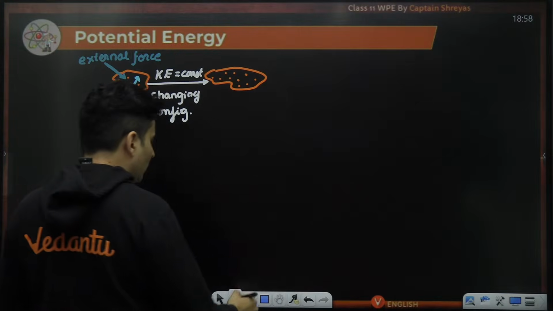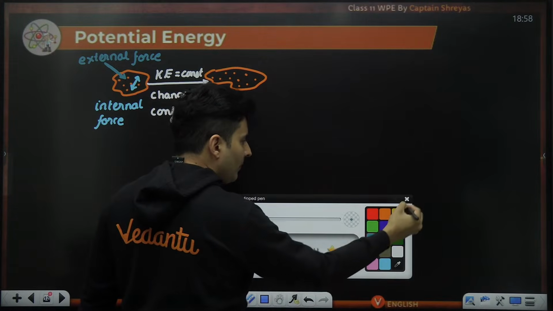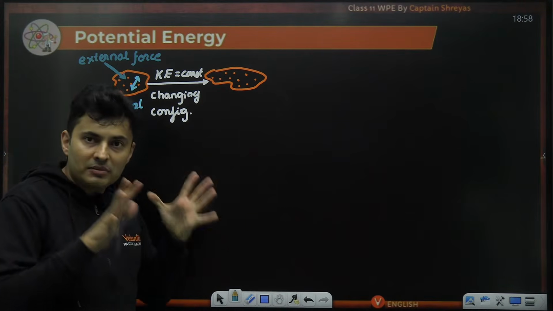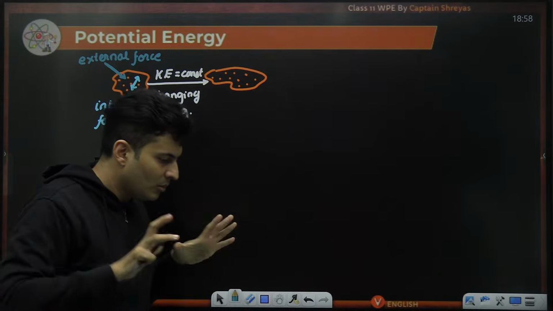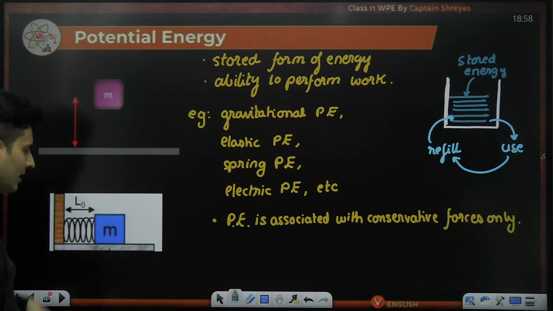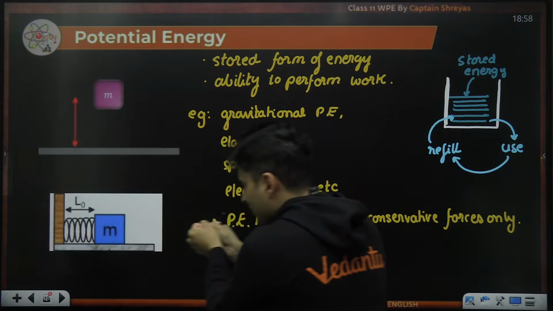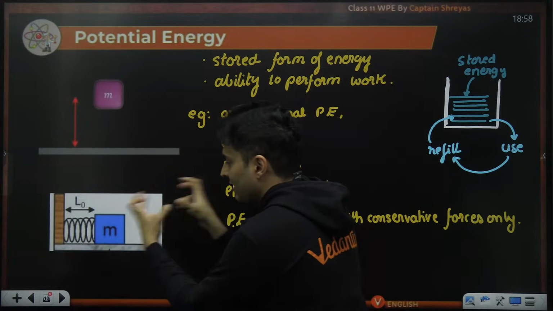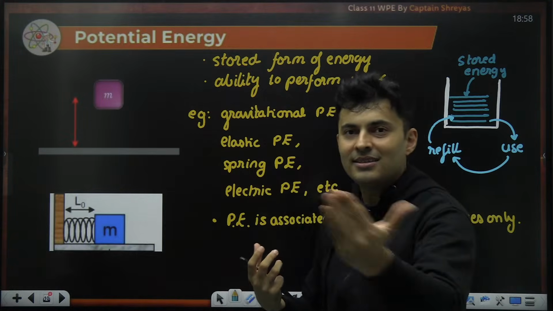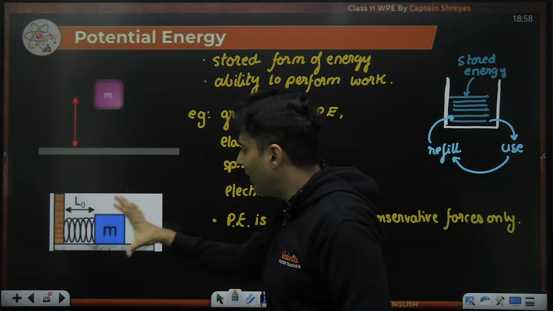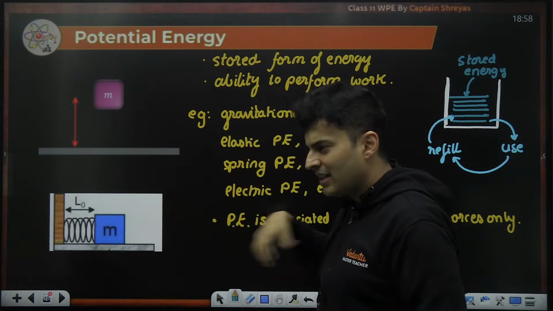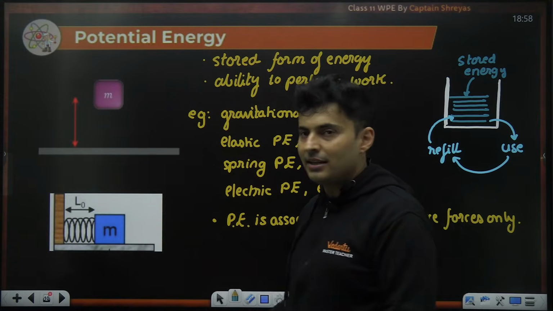Okay. So imagine this. I am doing some work externally on something, meaning whatever that spring block arrangement was, I am pulling this block. I am doing some external work on this system. Where will my work go? Answer it in the chat box. I am doing 5 joules of external work on this system, meaning maybe I'm pushing it or I'm pulling it. Where is it exactly going?